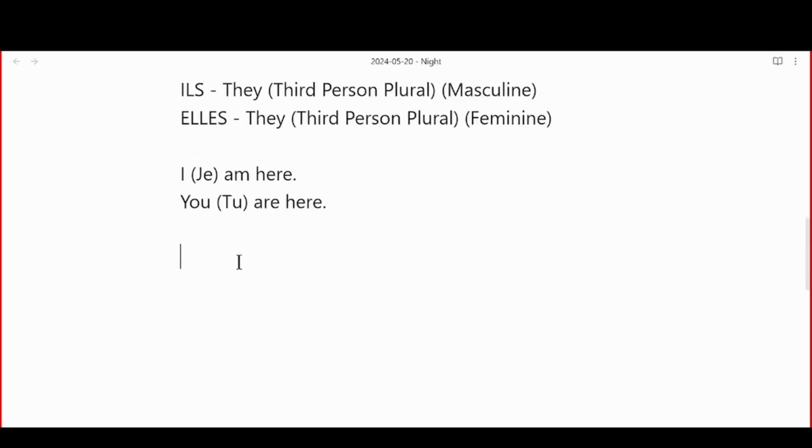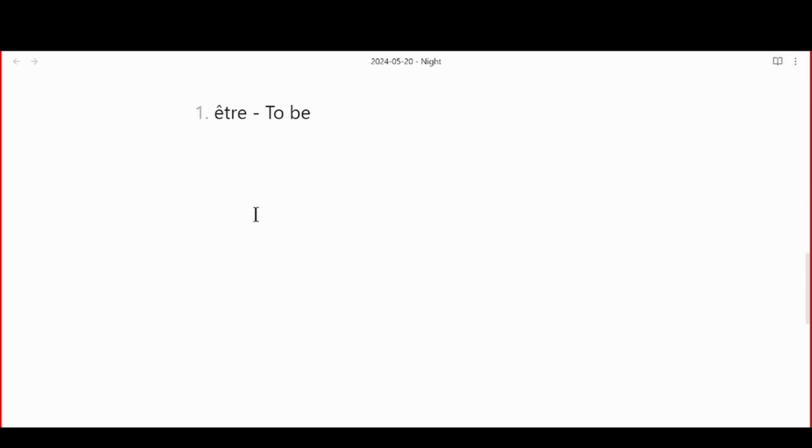So, the very first verb, you should probably hit a coconut on the floor. This is the starting of the French journey. Être. This is the very first verb. Être. It means to be. To be. Être. This is the very first verb. And we are doing present verbs, guys. Present tense. Être is to be.